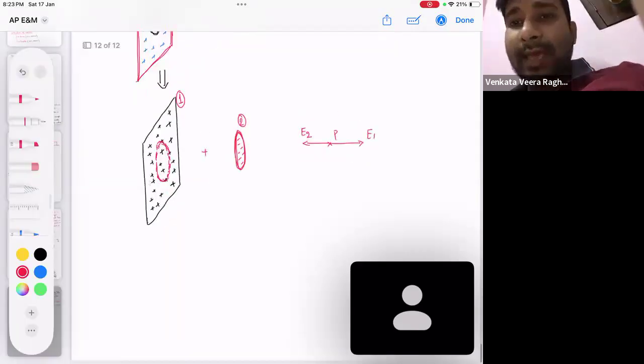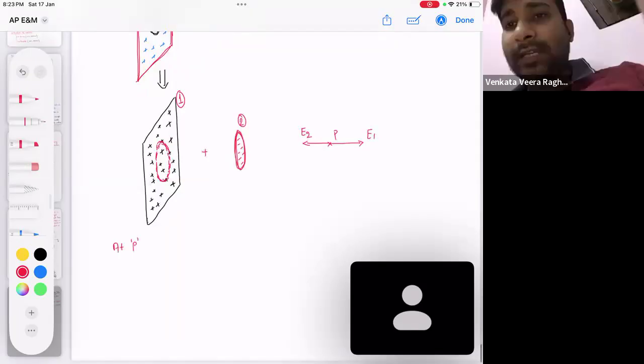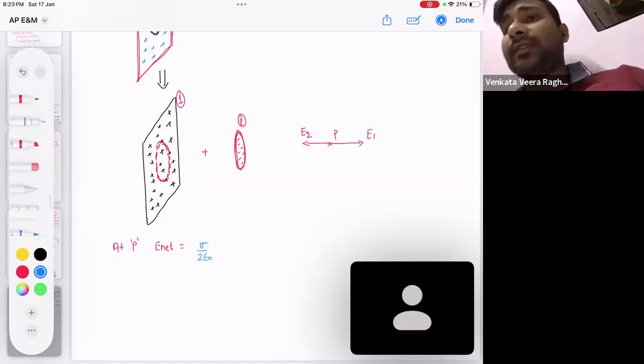So tell me, at point P, what is the net field that will come? Can you tell me what is E1? E1 is the field due to an infinite sheet. How much field does an infinite sheet create? Sigma by 2 epsilon naught, irrespective of the distance. Understood?